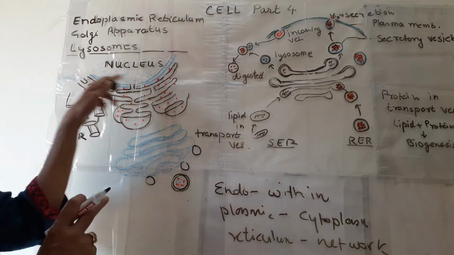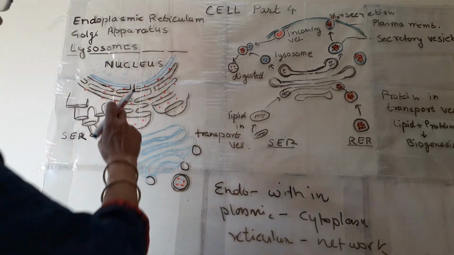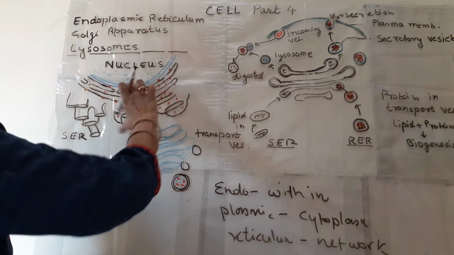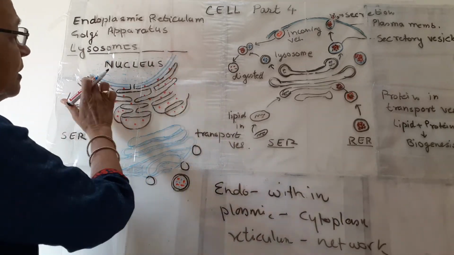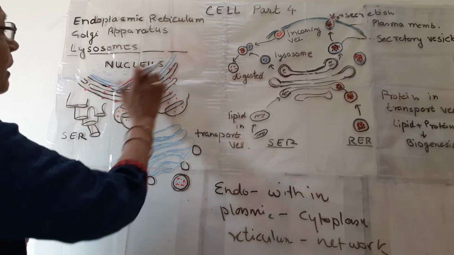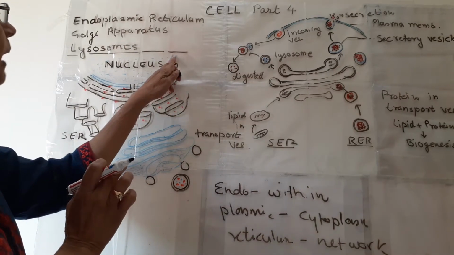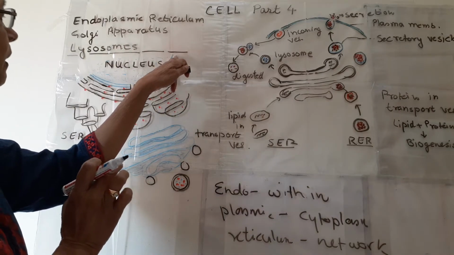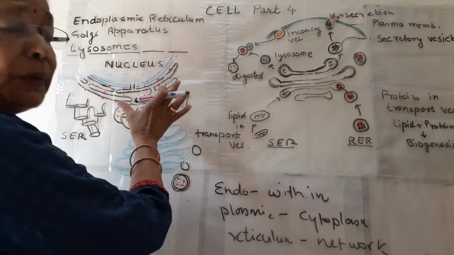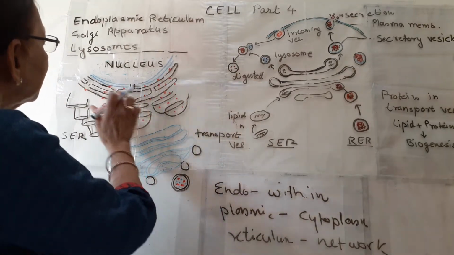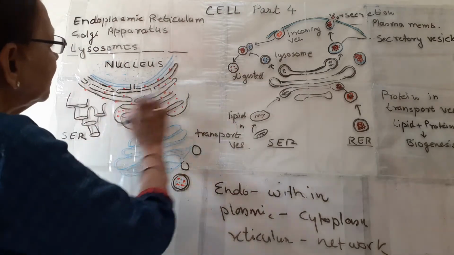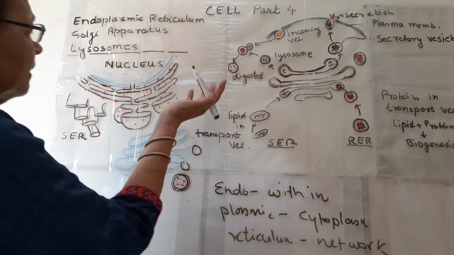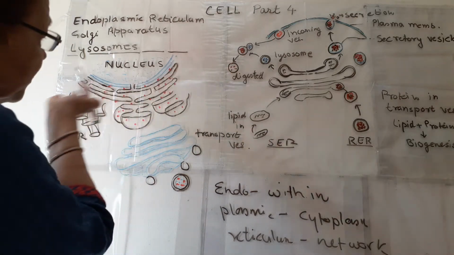In this diagram, you can see this is endoplasmic reticulum. This one and this one also. This is the nucleus. The blue color line is nuclear envelope. And this endoplasmic reticulum is connected to nuclear envelope. These lines, the black ones, are in cross section, in transverse section.